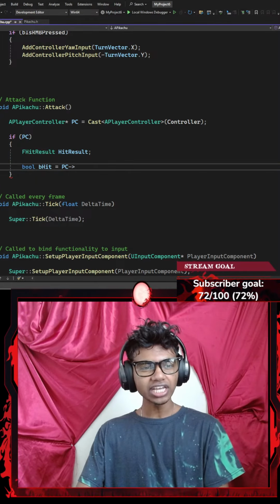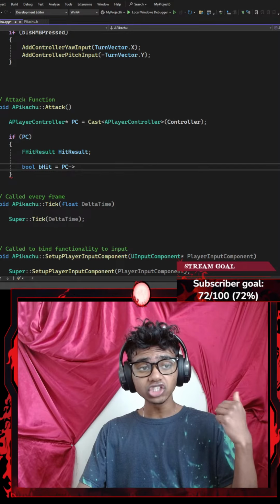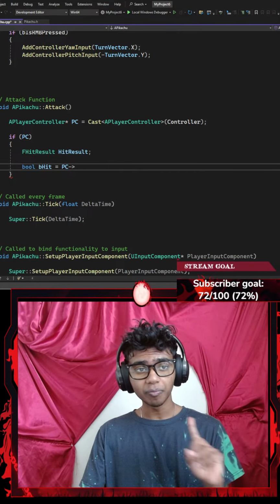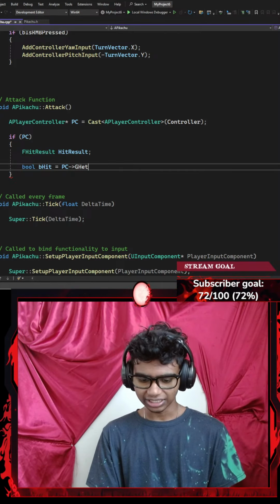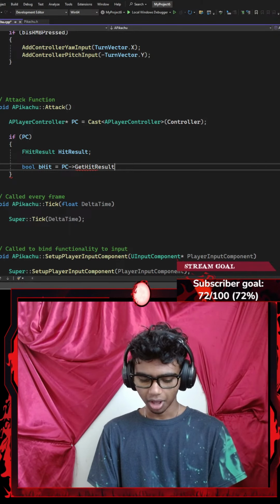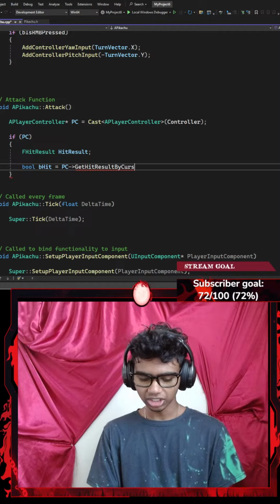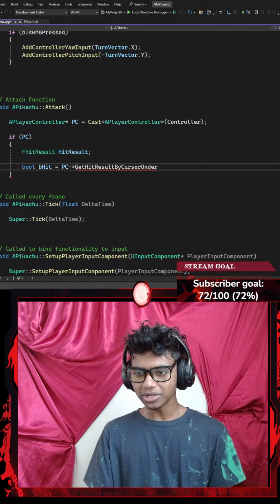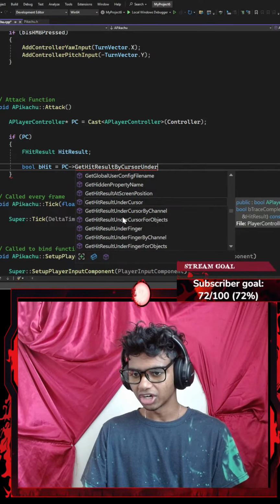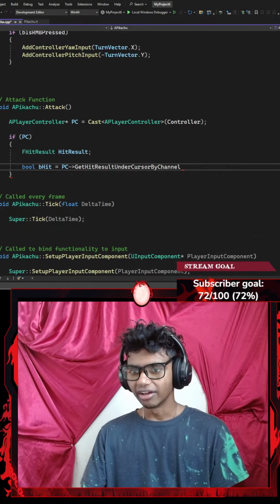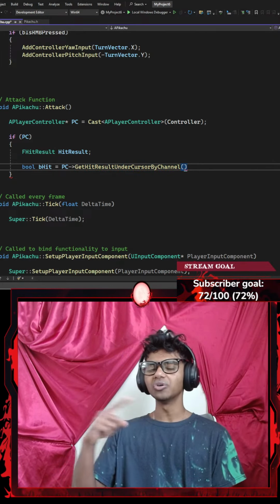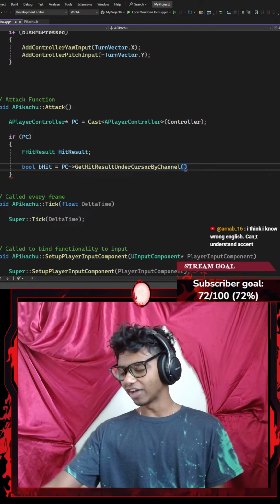Now my player controller is going to be pointing towards, okay, the function name was get hit result under cursor by channel. Let's go with something like get hit results. So there we go. I had a lot of typos here. So get hit result under cursor by channel. There we go. These are the kind of function names that are a bit hard to memorize when you're starting off new with learning this stuff, but eventually it does get easy.